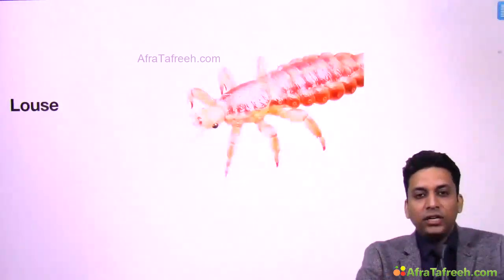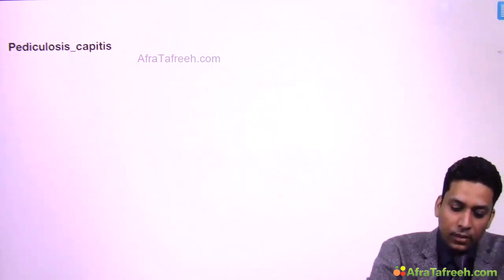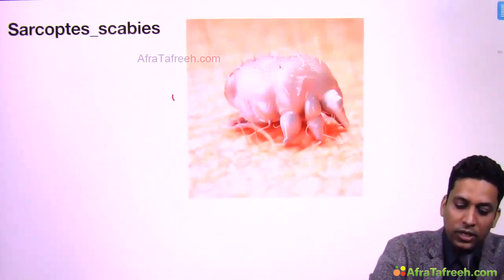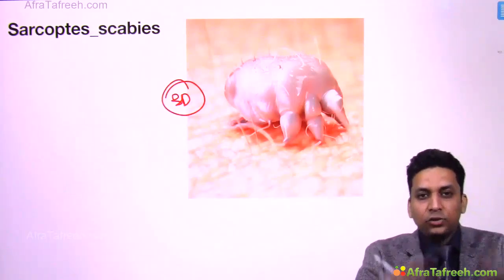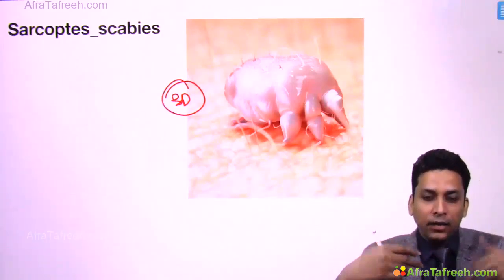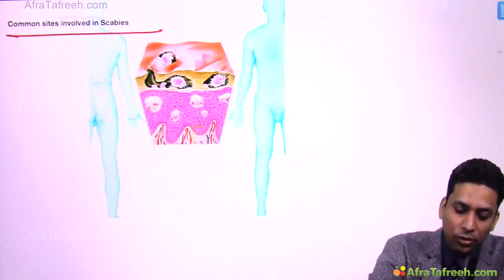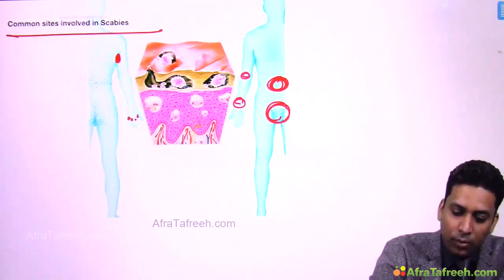Then infestation, we have already discussed. There are various lice, like you can see this is head lice, then this is 3D image of Sarcoptes mite. You can very easily identify this, 2 pairs of leg in the front, 2 pairs at the back. Then these are the common sites which are involved in scabies. As I told you, web spaces are involved, axilla is involved, groin is involved, periumbilical area is involved, wrist is involved, sometimes elbow and axilla is involved, and of course web spaces are involved.